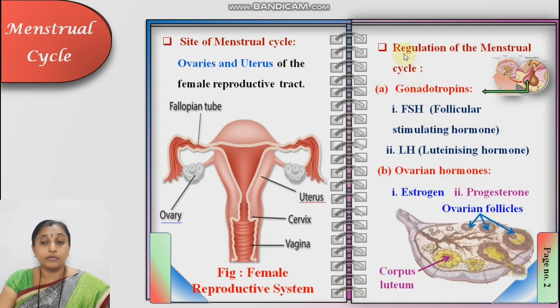See here, one more: regulation of the menstrual cycle by gonadotropins and ovarian hormones. FSH and LH, follicle stimulating hormone and luteinizing hormone, these two gonadotropin hormones are secreted from the anterior pituitary gland. Estrogen comes from the ovarian follicles, progesterone from the corpus luteum. These hormones also regulate the menstrual cycle.